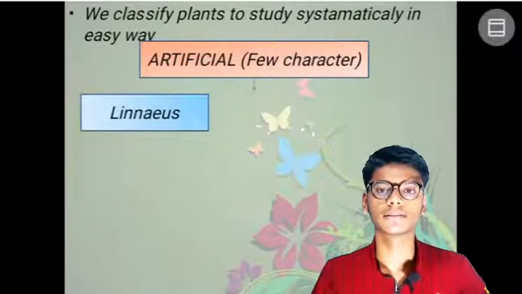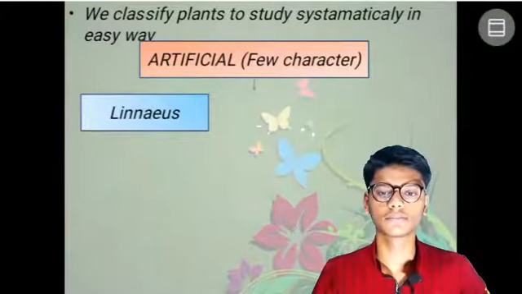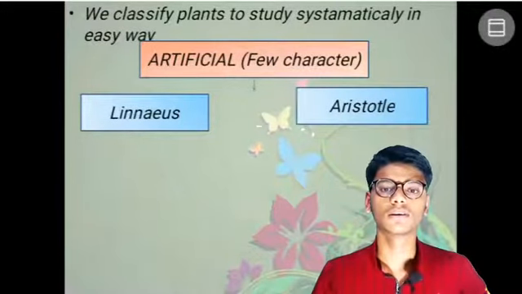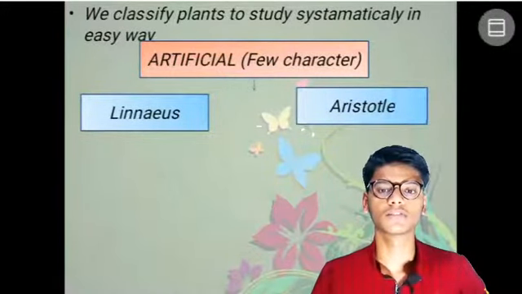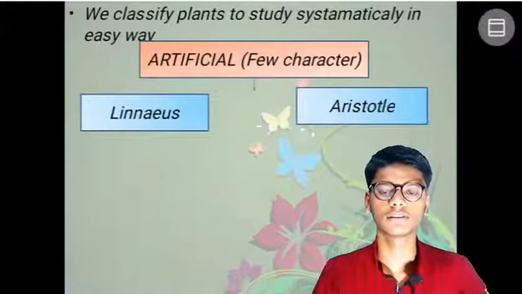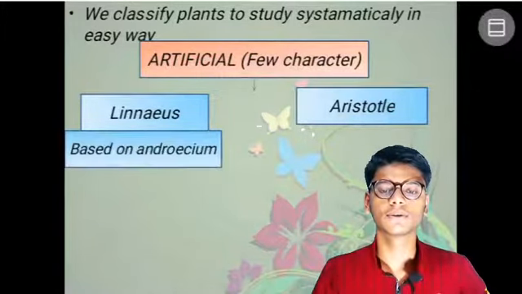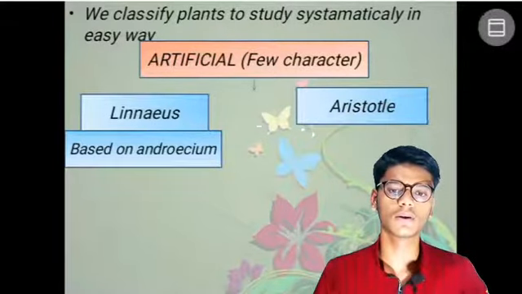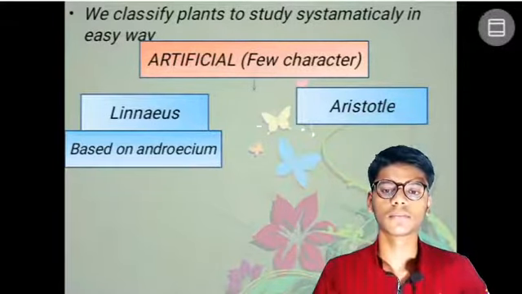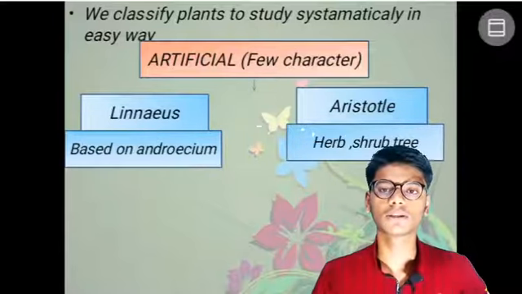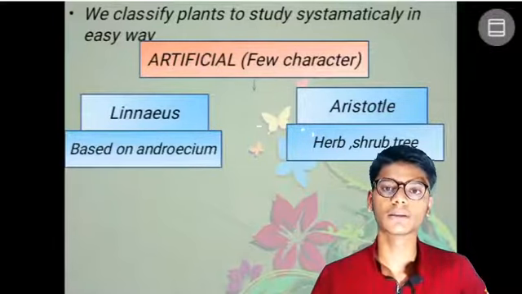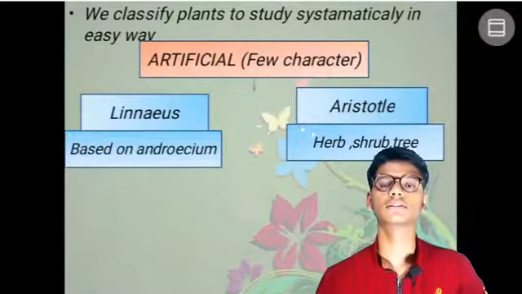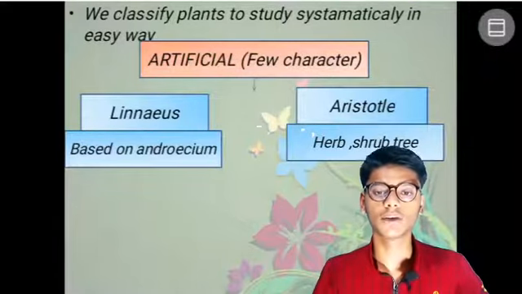Linnaeus and Aristotle are the 2 examples we have taken for artificial classification. The classification of Linnaeus was based on androecium, and Aristotle classified plants as herbs, shrubs, and trees on the basis of height.